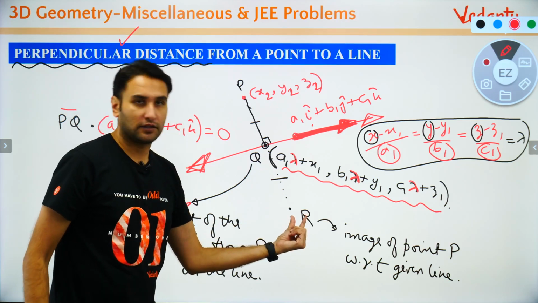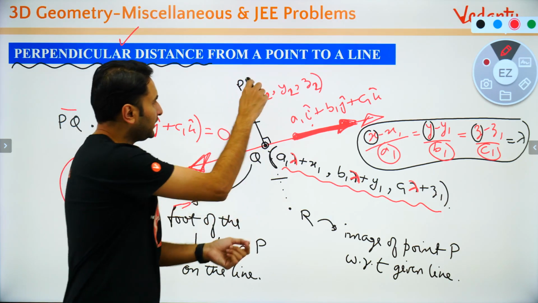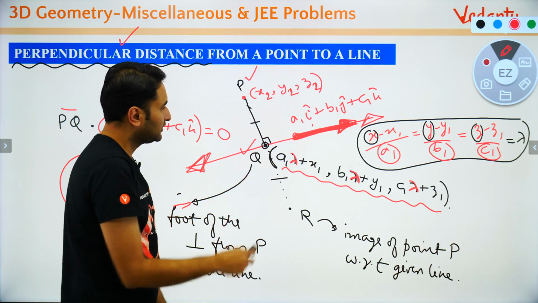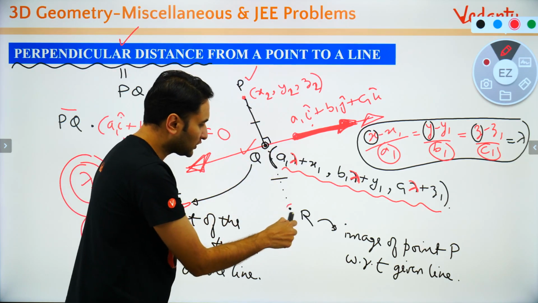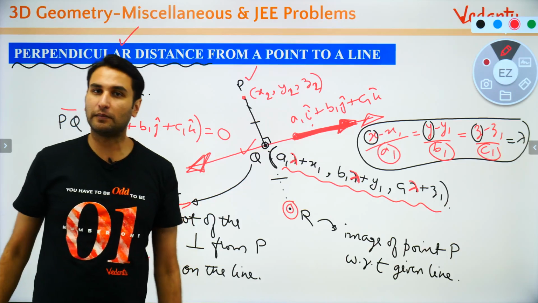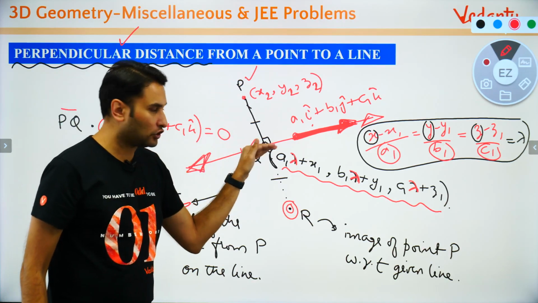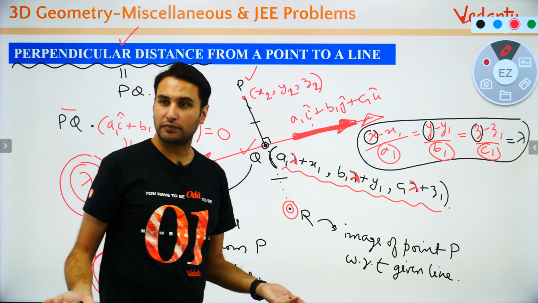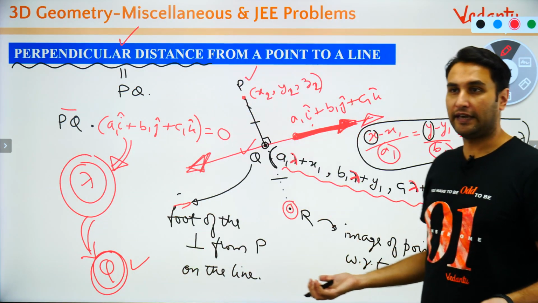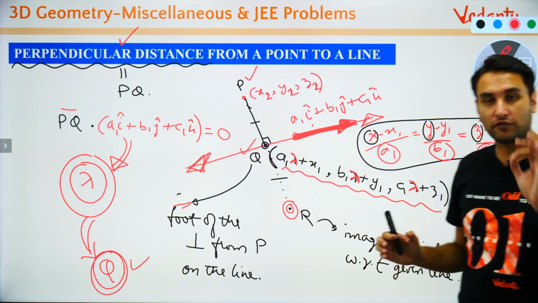And what is the image? बहुत सिंपल है. You know this point. Using the midpoint formula you can get the point R also. Using the midpoint formula, the midpoint of R and P is Q, so you can get R as well. Very simple. Agree? Bachcho, how many of you understood this? We will do the problems now.